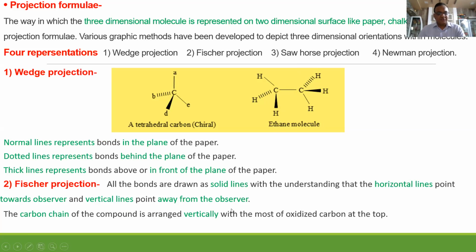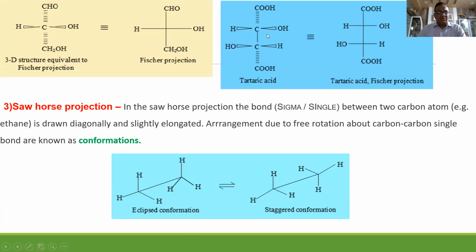Now the Fischer projection formula. So here, what is there? You have to write this. Suppose it is tartaric acid or even glyceraldehyde. This compound is glyceraldehyde, CHO, CHOH, CH2OH. This is an asymmetric carbon atom, also called a chiral center, because this carbon is connected to 4 different groups. So this carbon is here. It is shown like this, with these bonds and only these groups: top and bottom, left and right. This is the way of drawing the projection formula.